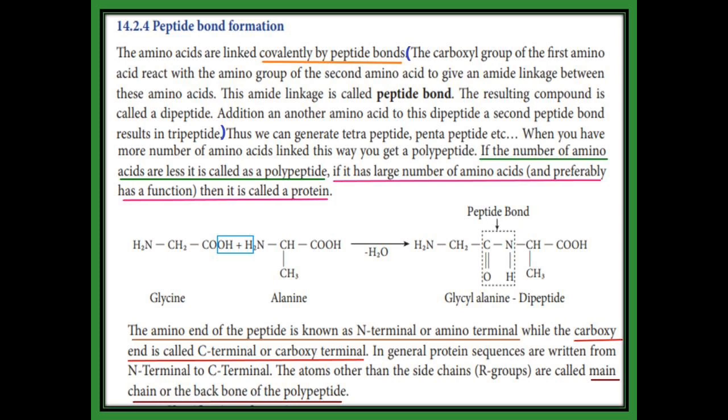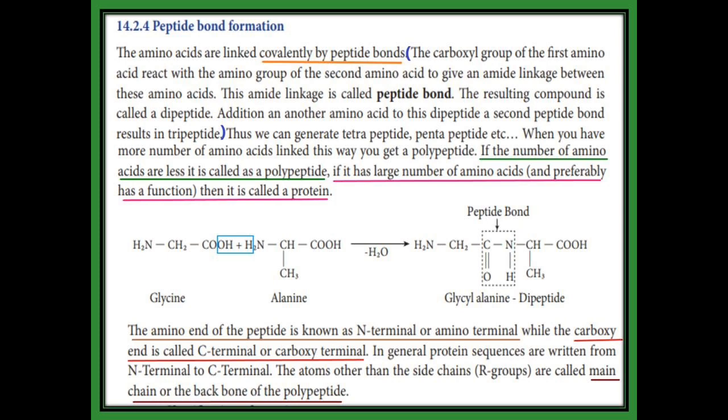In that one, 2 amino acids are added, so we get dipeptide. The CONH is called as peptide bond. It is amide linkage. Bond name is peptide bond. We are going to add 2 amino acids, so we get dipeptide. Suppose we add 3 amino acids means we get tripeptide, 4 amino acids means tetrapeptide. Like this we can say. If more number of amino acids are added, they are called as polypeptide. Large number of amino acids are added means we get the protein structure.